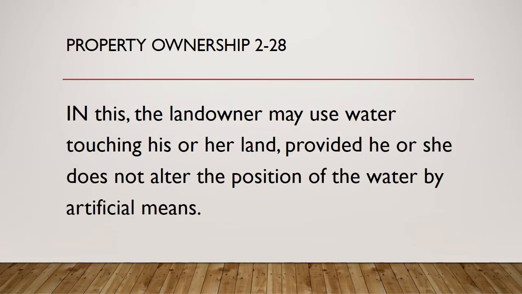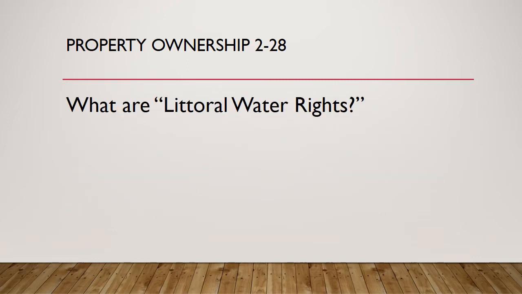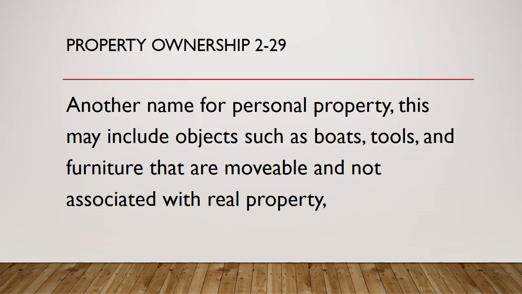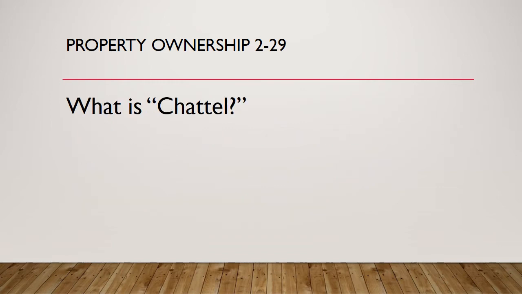Question 28. In this, the landowner may use water touching his or her land provided he or she does not alter the position of the water by artificial means. What is littoral water rights? Question 29. Another name for personal property, this may include objects such as boats, tools, and furniture that are movable and not associated with real property. What is chattel?